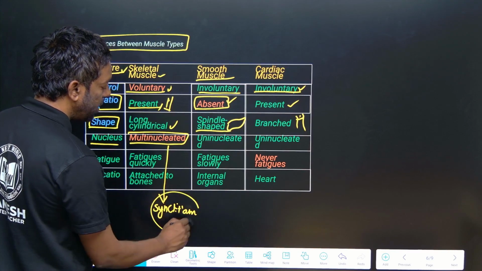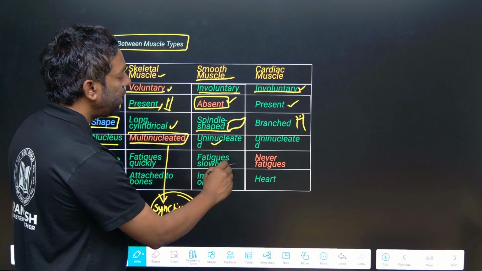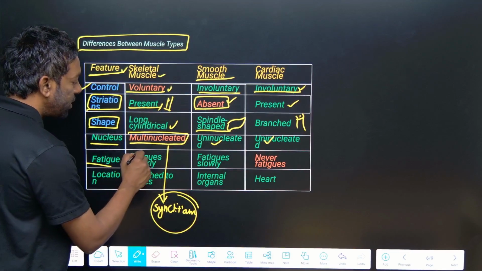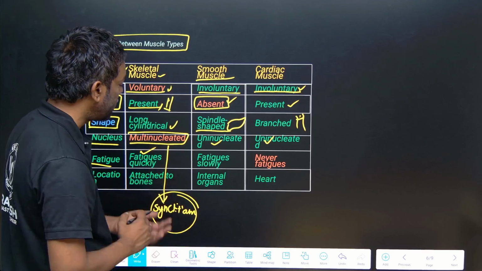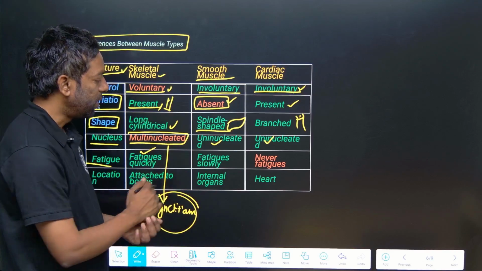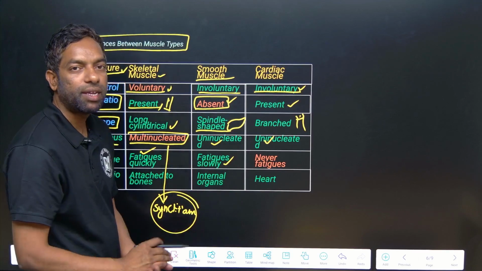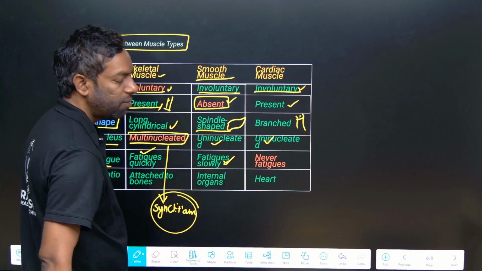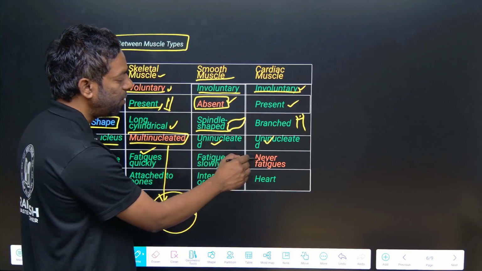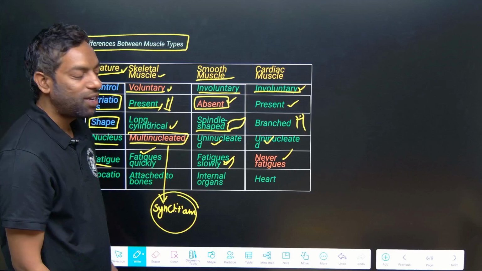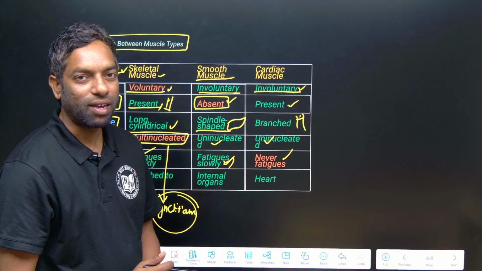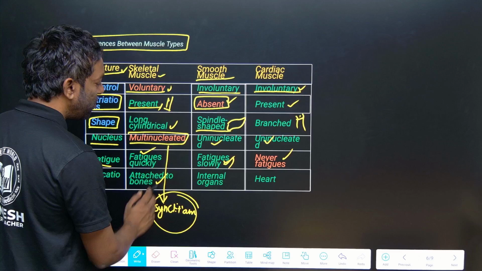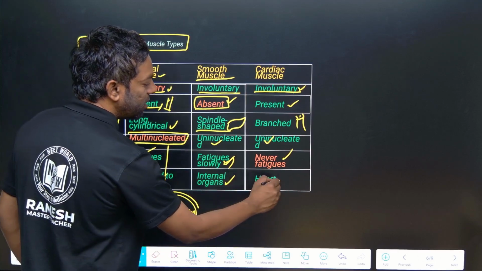Syncytium: multinucleated in skeletal muscle, and uninucleated in smooth muscle. Cardiac muscle is also uninucleated. Fatigue: skeletal muscle fatigues quickly, meaning if the work is more there is a chance of fatigue. Smooth muscle fatigues very slowly, meaning there is a low chance. Under extreme conditions it can fatigue, under neural control. Cardiac muscle never fatigues. If it did, the person would die, right? Location: skeletal muscle is attached to the bones, smooth muscle is in internal organs, and this is the heart.